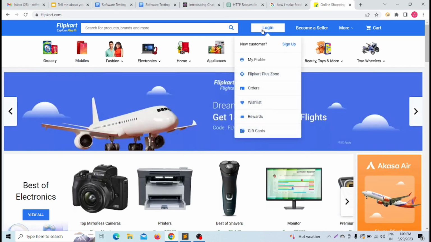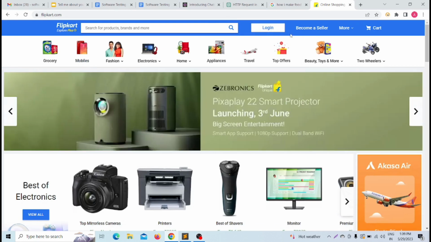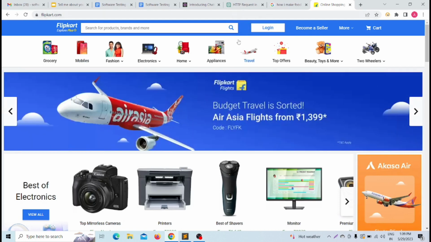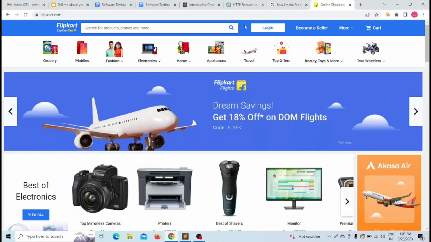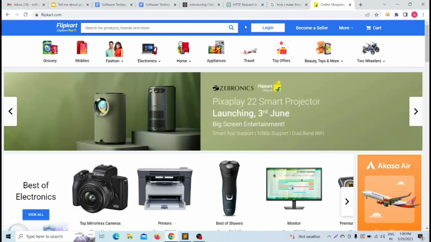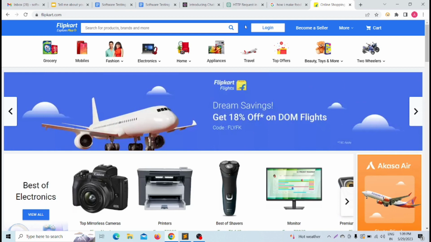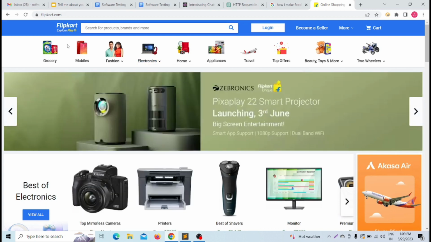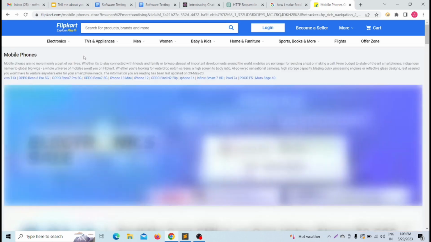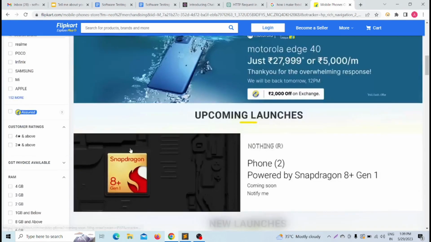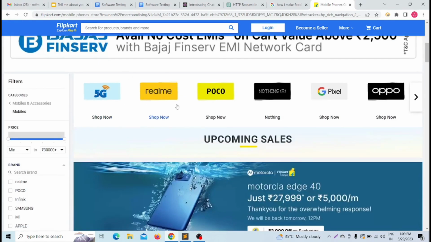And suppose the login spelling is wrong, or suppose the button is too big here. That means some UI related issues should be there. Now how can ChatGPT replace that? We can get an easy and clear answer from ChatGPT, but my concern is about whenever some spelling mistake is here. Now I am clicking on that mobile tab, and whenever I click on it, some mobile related things will be shown here.